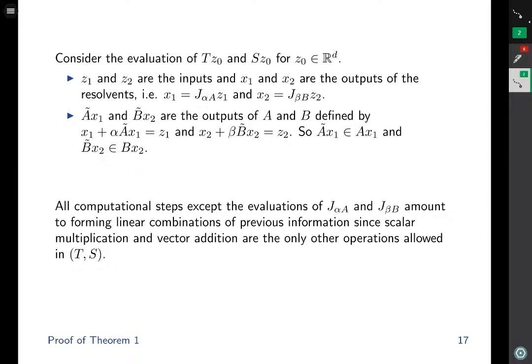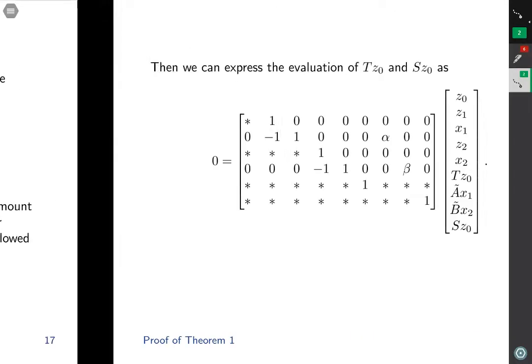All computational steps except the evaluations of the resolvents with respect to A and B amount to forming linear combinations of previous information, because scalar multiplication and vector addition are the only two other operations allowed in T comma S. So if you're not evaluating a resolvent, then you're performing scalar multiplication and vector addition. That is the definition of a linear combination.